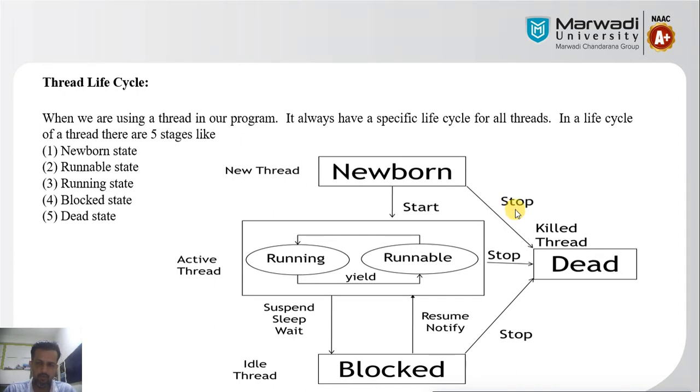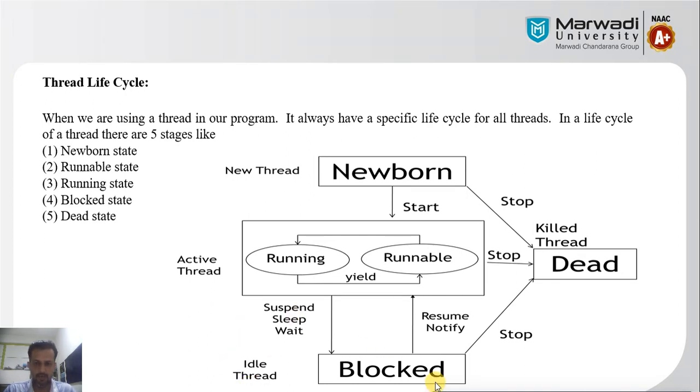Whenever we stop the thread, the execution is terminated and the state is considered the terminated state or dead state. This is the overall thread life cycle structure that represents the navigation from one state to another during the execution of the thread.